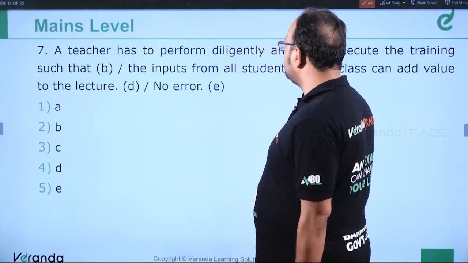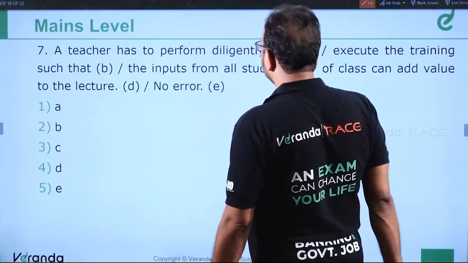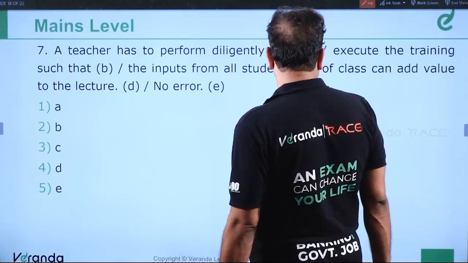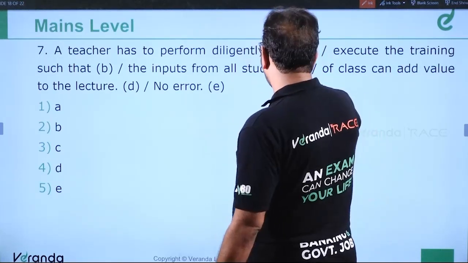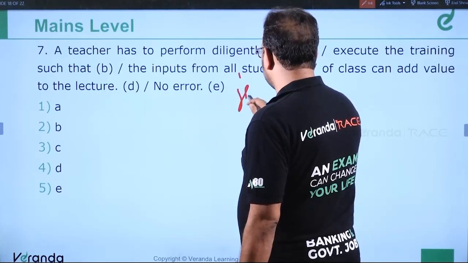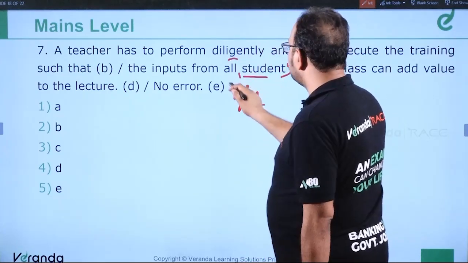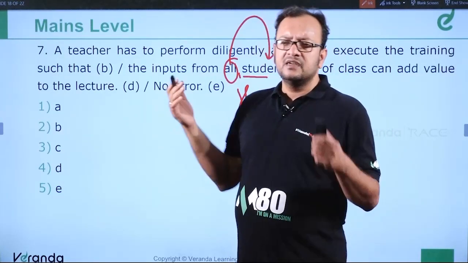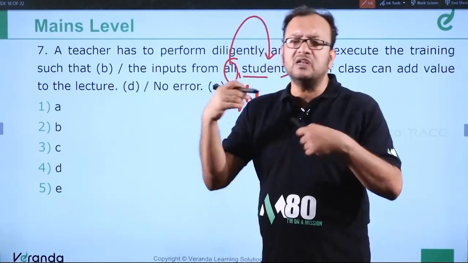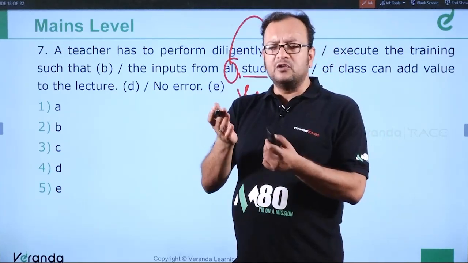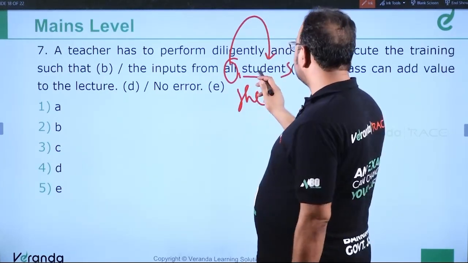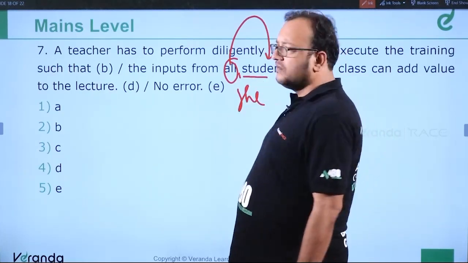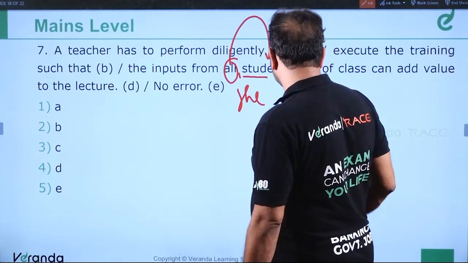A teacher has to perform diligently and execute the training such that the inputs from all student of class can add value to the lecture. It should be all the students of the class, because all is always followed by a plural entity. All is a qualifier which represents a plural noun. All people, all students, all men, and especially when students of the class, it should be preceded by an article there.